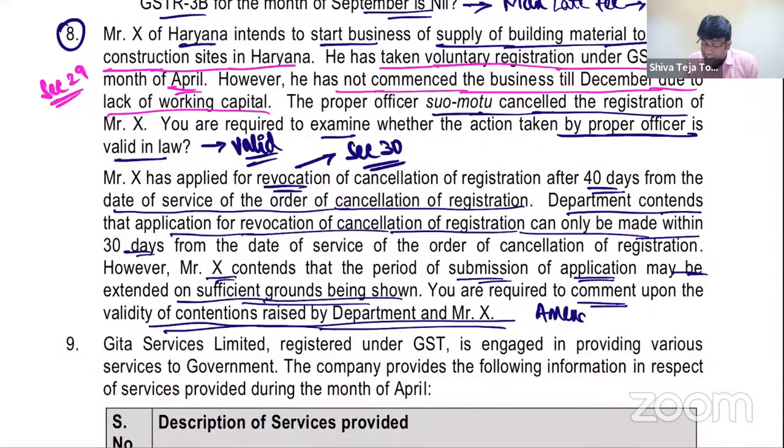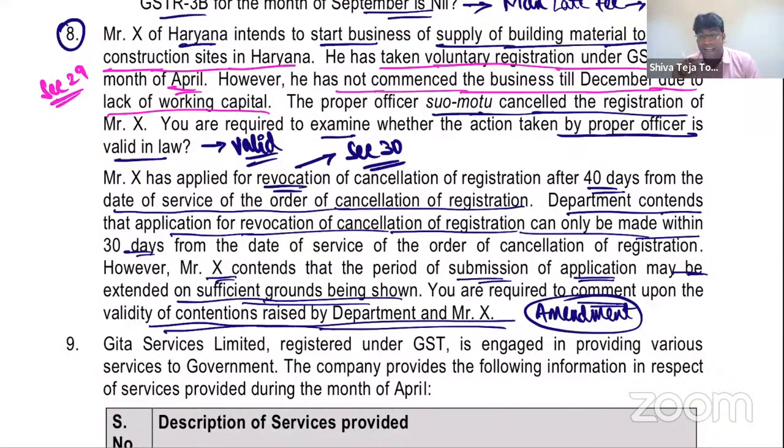This is also an interesting amendment. In general, the time limit for application of revocation of registration is within 30 days from the date of service of cancellation order. However, my dear friends, in case of sufficient reasons recorded in writing, additional or joint commissioner can extend the said period of 30 days for a further period not exceeding 30 days. And it can further be extended by the commissioner for a further period not exceeding 30 days.